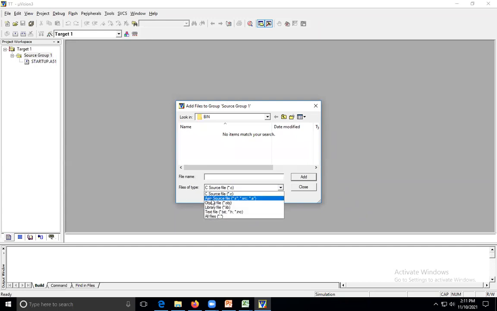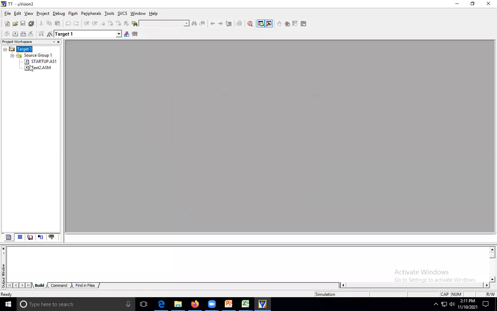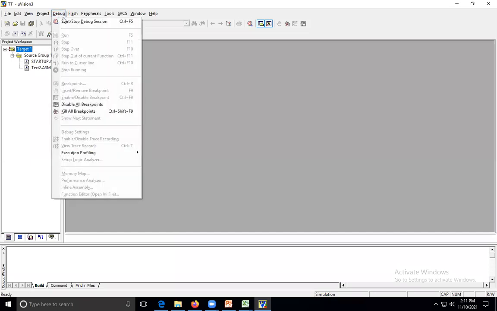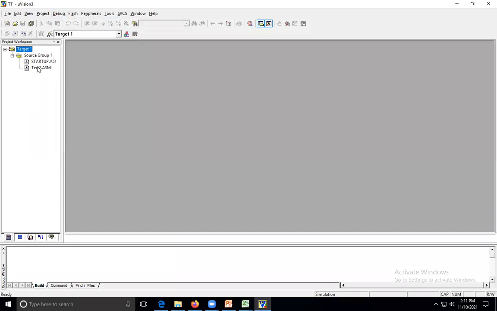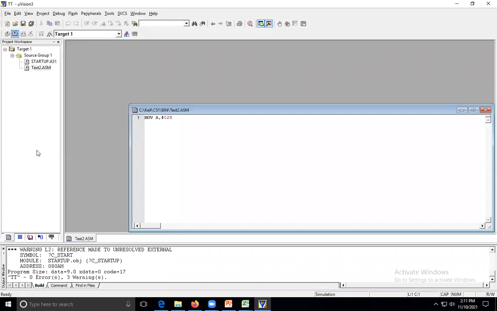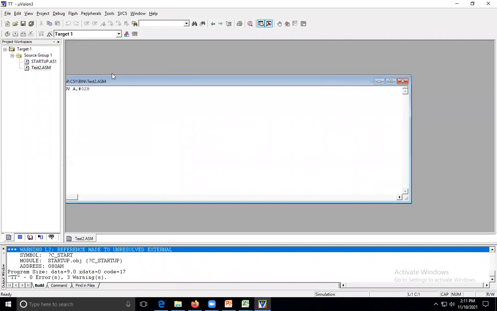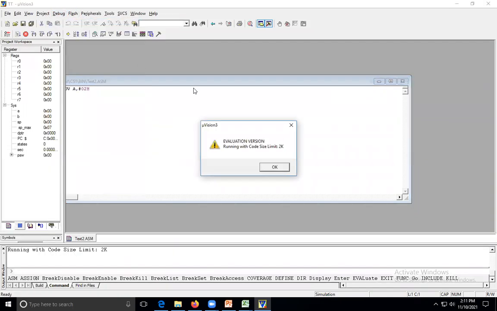see, x2 is there, add, close. And if I build the program, what will happen? Just one build. The problem is: reference made to unresolved external. The problem is created. But now I stop the debug.